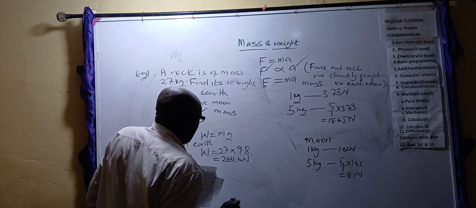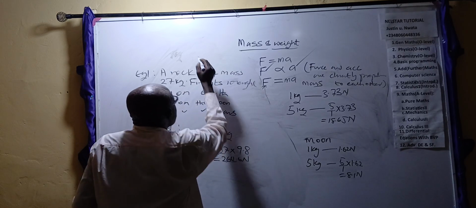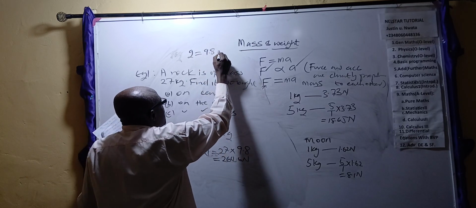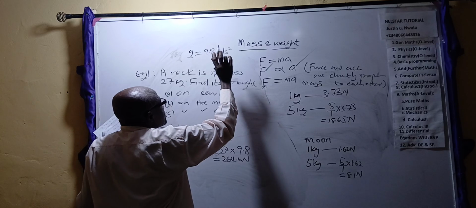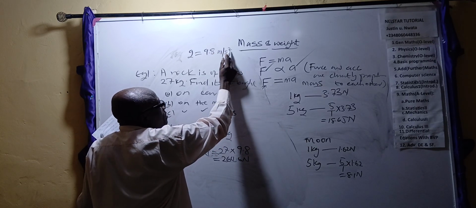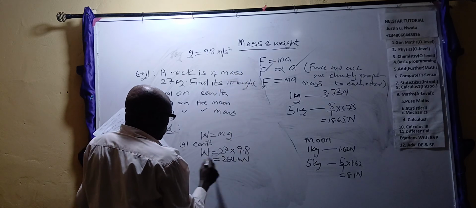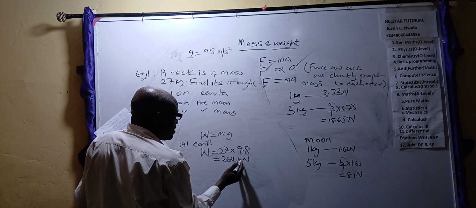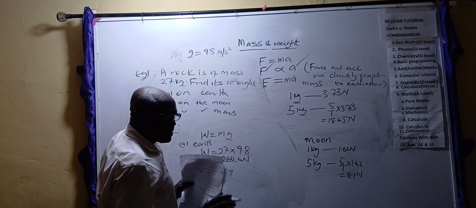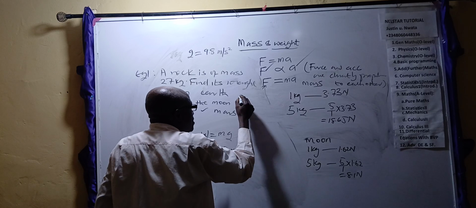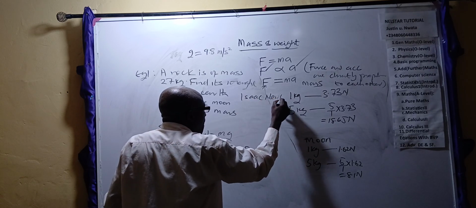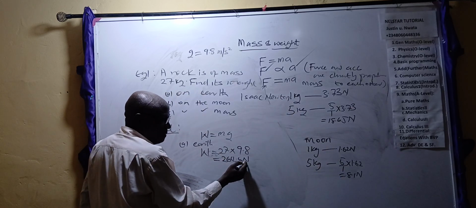Information, please. g, as I said, is 9.8. The unit is meters per second squared. Please forget about this squared for now. Let it not confuse you. We will come to know how this squared came about. Now we have calculated this weight and got it to be 264.6 Newton. The Newton is in honor of a great scientist called Isaac Newton. To honor Isaac Newton, that's why the unit is called the Newton.